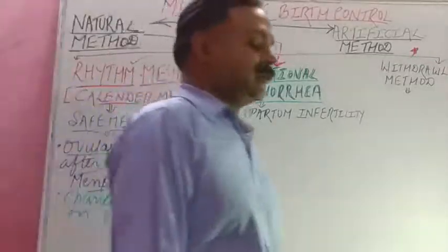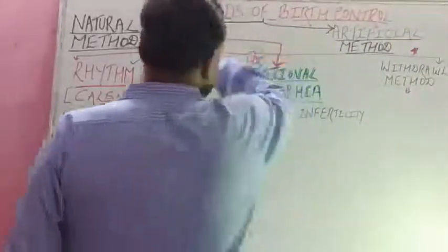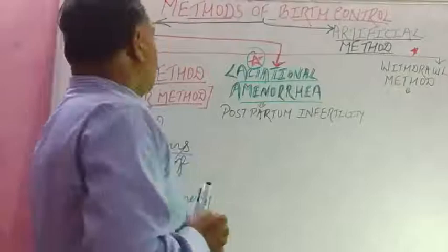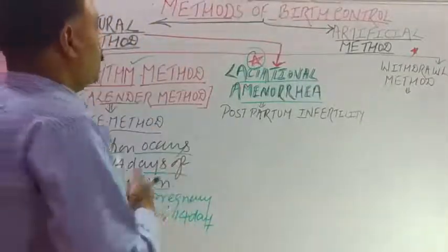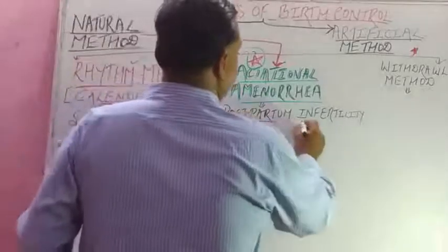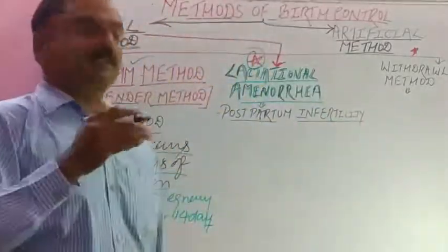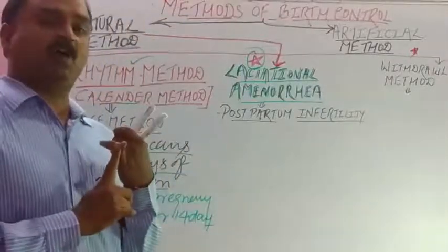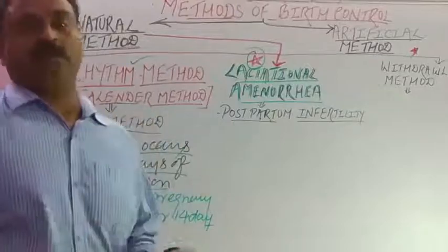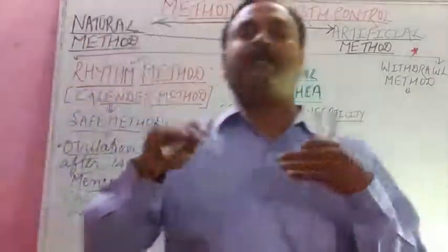Next one is lactational amenorrhea. Very important. It was asked in a short note. Another name for it is postpartum infertility. Just after parturition, two things happen. There is complete absence of menstruation for 6 months, and during this period there is intense lactation.